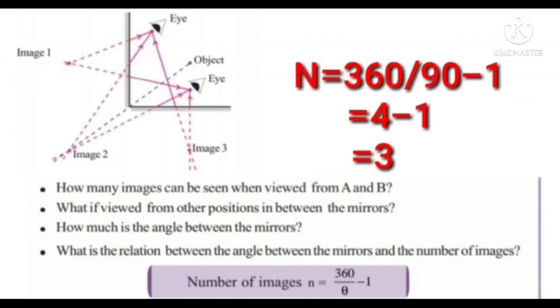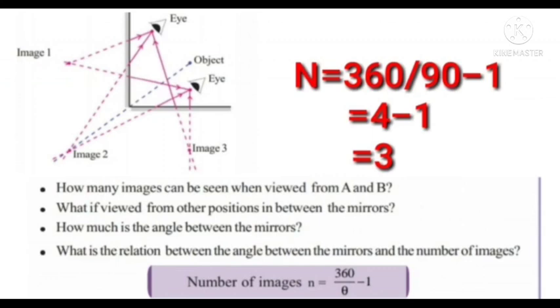How many images can be seen when viewed from A and B? We can see 3 images. Viewed from other positions in between the mirrors, here also 3 images are seen. How much is the angle between the mirrors? We know 90 degrees is the angle between the mirrors. Two mirrors are arranged perpendicular.